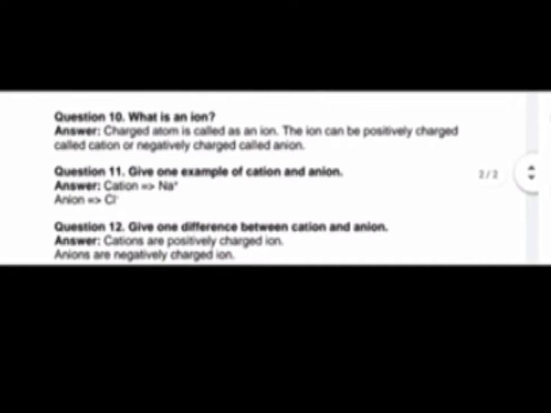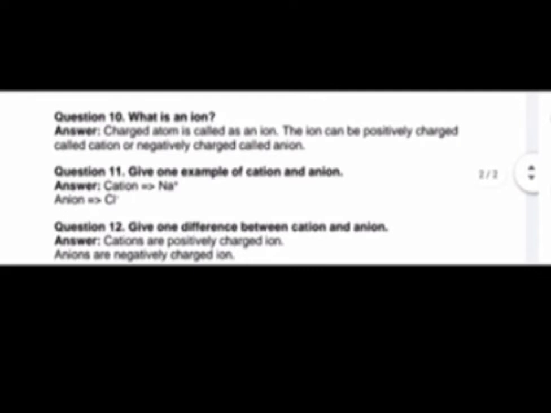When we take the example NaCl, NaCl is an ionic compound, where Na is the cation and Cl is the anion. Give one example of cation and anion. We can take NaCl. In the case of NaCl, the cation is Na+ and the anion is Cl-.